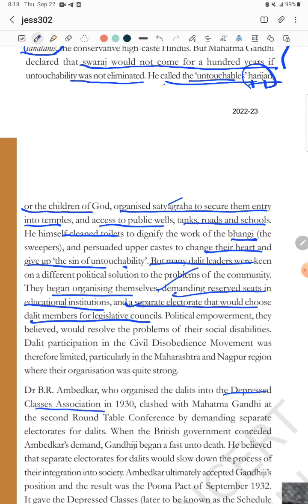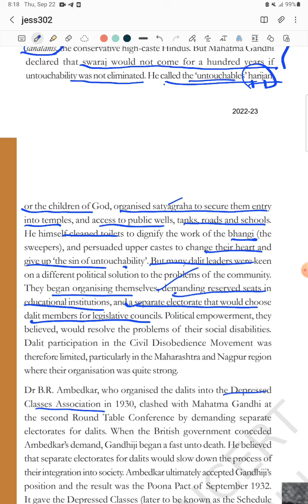Neither question will come: why did Dalit people not participate in the civil disobedience movement? The answer will be this only. Dalit leaders were keen on a different political solution. They said that if power comes into our hands, obviously whatever problems there are, we'll solve them.